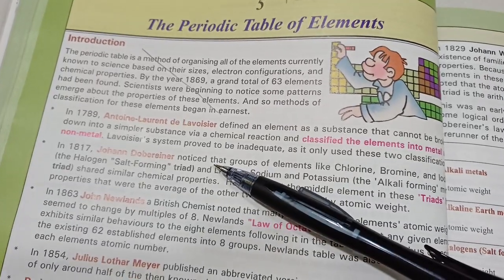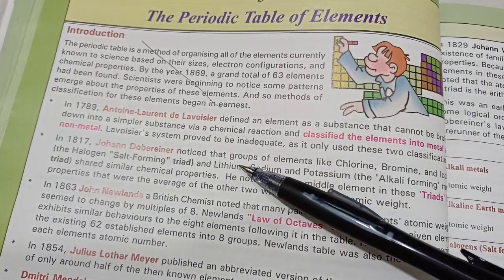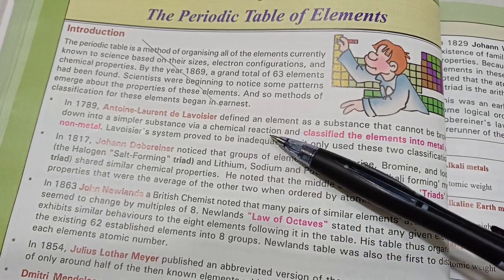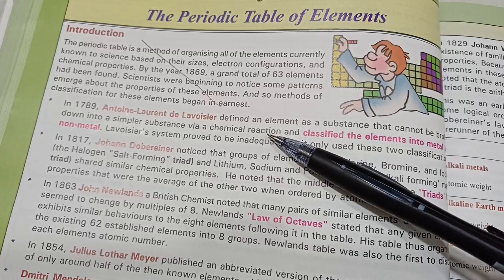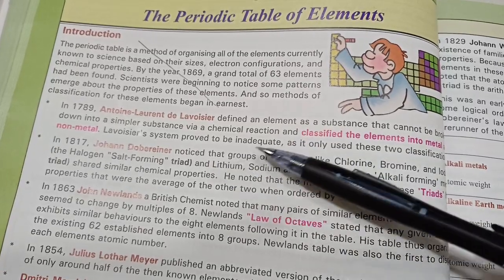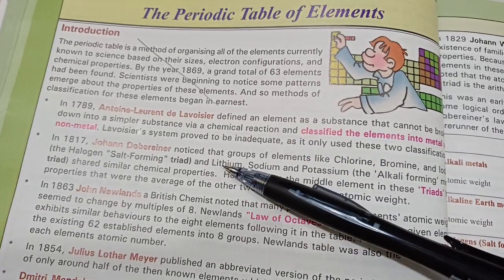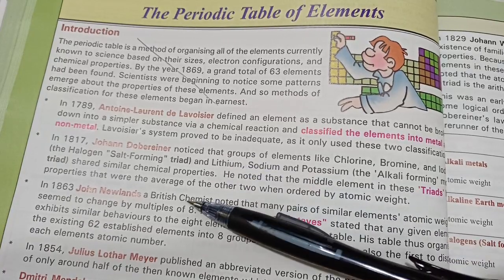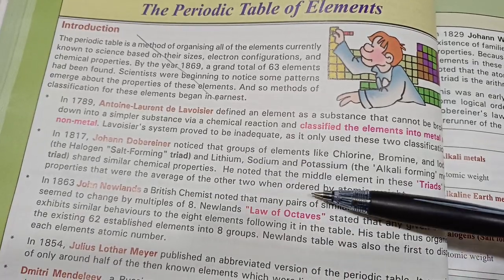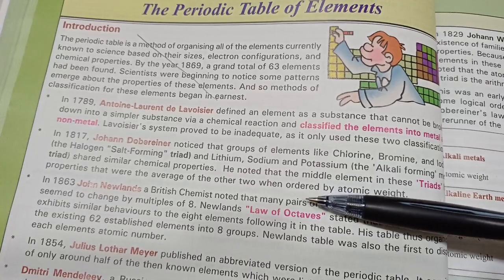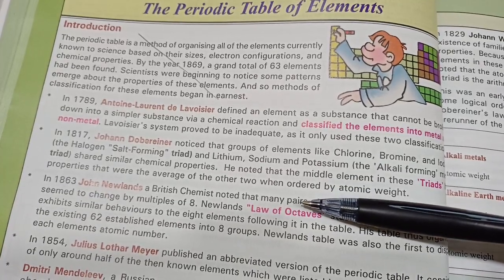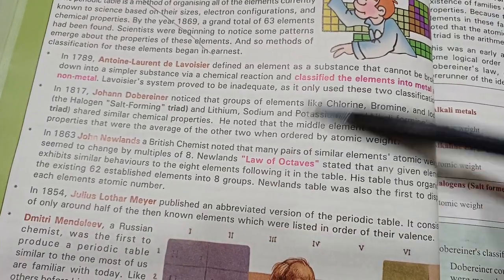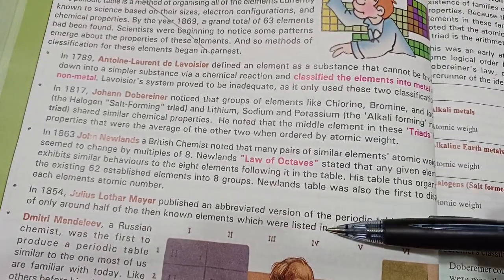Lavoisier segregated elements into metals and non-metals, but this was not adequate because the number of metals was far more, and there were some metalloids as well. Then Dobereiner classified elements into triads, which we'll study in detail shortly, but soon this was discarded. Then Newlands, he had a law of octaves, which was pretty successful, but it ran into trouble and even it was rejected. Then Mayer, he classified on the basis of their valencies.